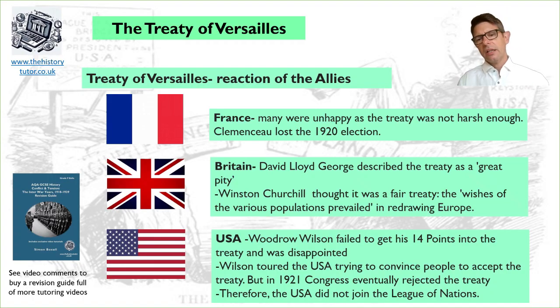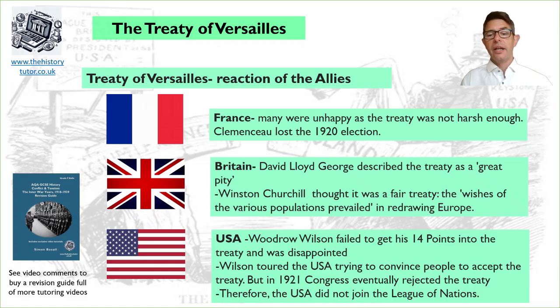David Lloyd George described the treaty as a great pity. And Winston Churchill thought it was a fair treaty, wishing the various populations prevailed in redrawing Europe. Winston Churchill's view probably was more akin to what people in Britain thought at the time, as many people had wanted a fairly harsh treaty. David Lloyd George, thinking it was a great pity, along with some other leaders, started to see that Germany was maybe too harshly punished, couldn't trade in the world, and there was going to be problems in the future.